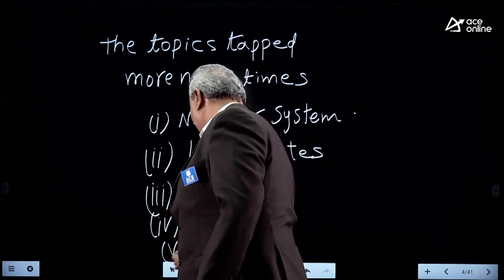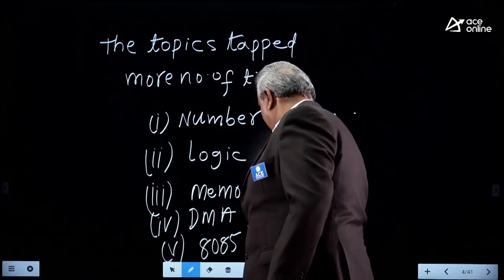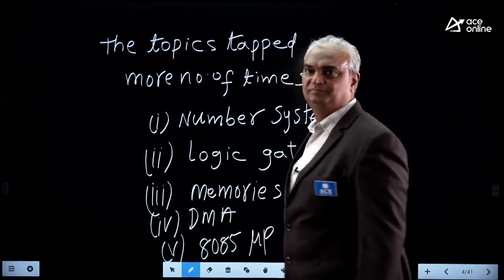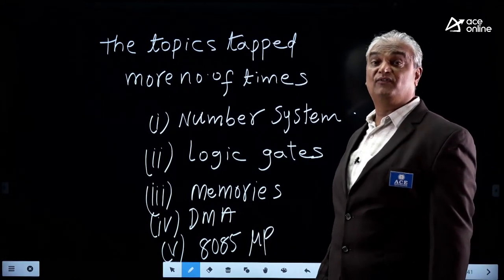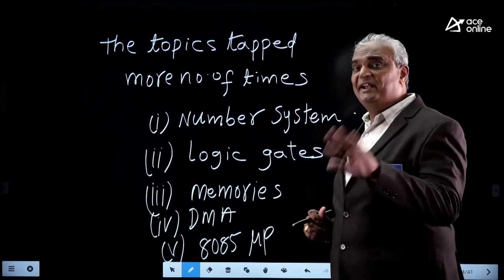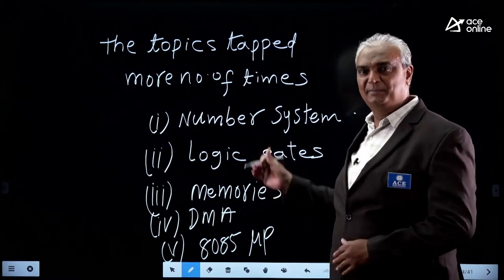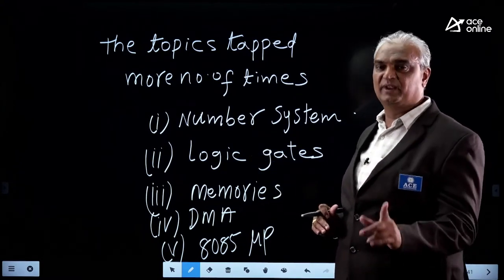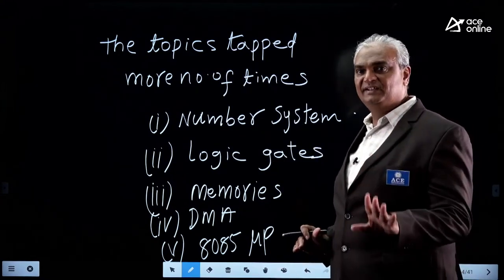Fifth one, 8085 microprocessor. These topics are tapped more number of times. The remaining topics are tapped less number of times. That's why keep more focus on these topics while preparing for the RRB JE.